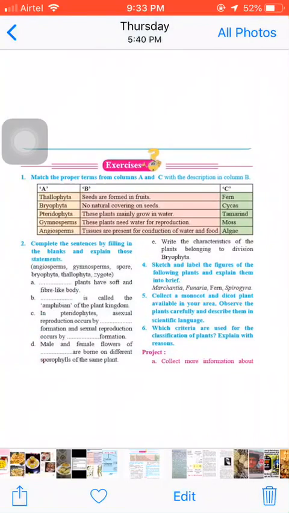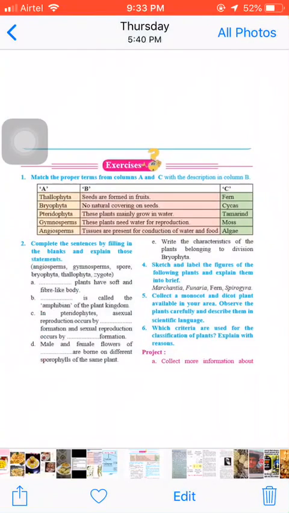Now question number 2. Complete the sentences by filling in the blanks and explain those statements. Words are given: Angiosperms, Gymnosperms, spore, Bryophyta, Thallophyta, zygote. A. Dash plants have soft and fiber-like body. Thallophyta. Thallophyta plants have soft and fiber-like body. B. Dash is called amphibian of plant kingdom. Bryophyta. Bryophyta is called the amphibian of the plant kingdom.